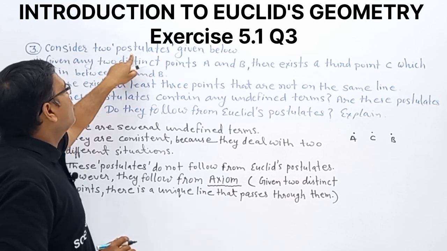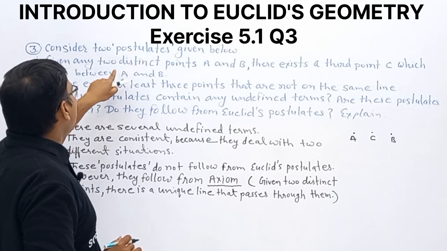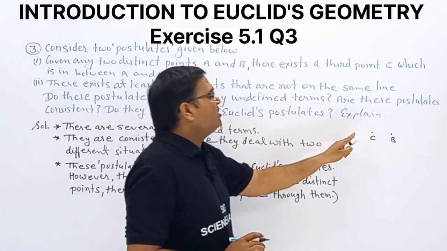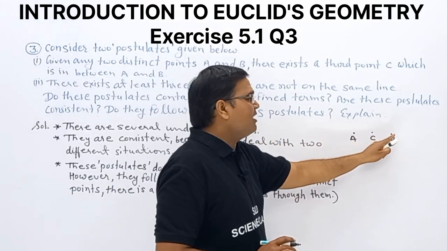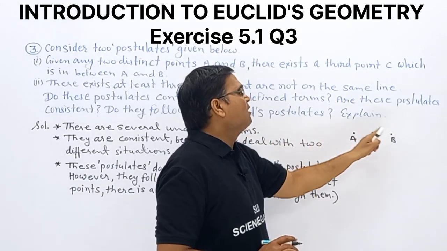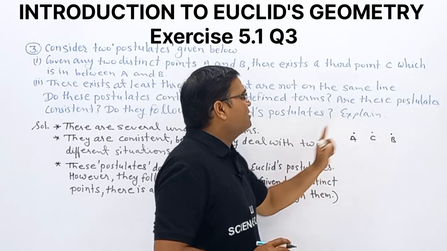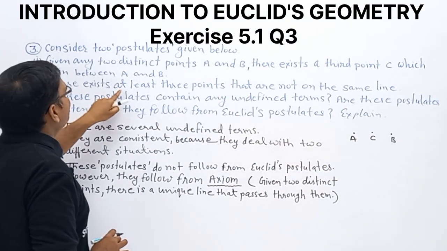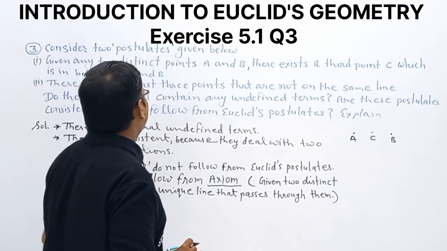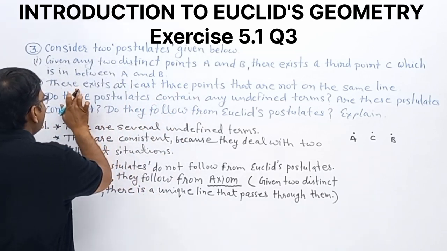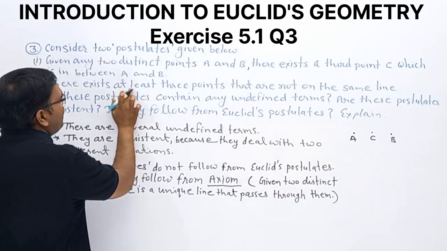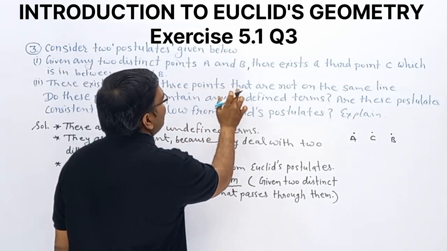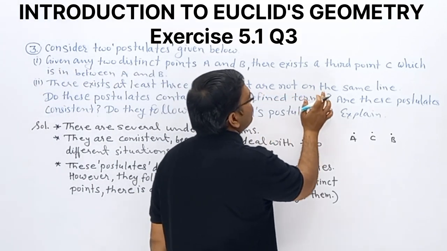We are having two postulates. Out of these two, one has two distinct points A and B, and in between, we have a third point C. Clear? Now the second one: there exist at least 3 points that are not on the same line.